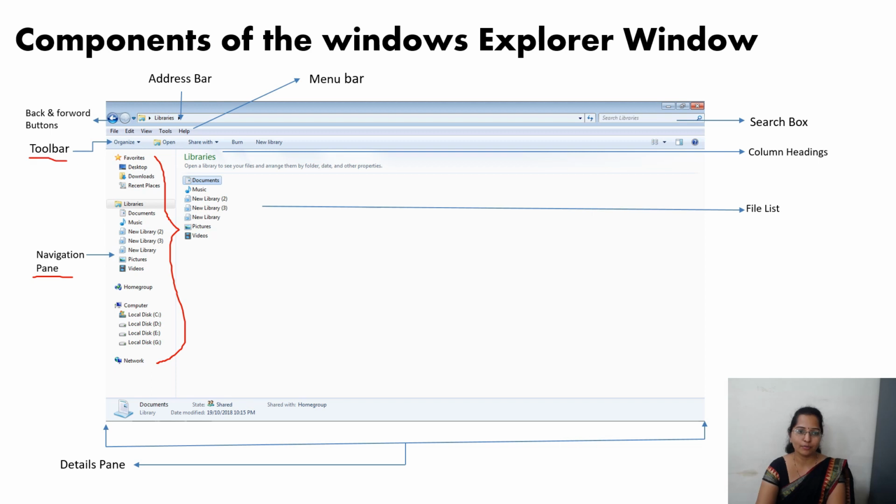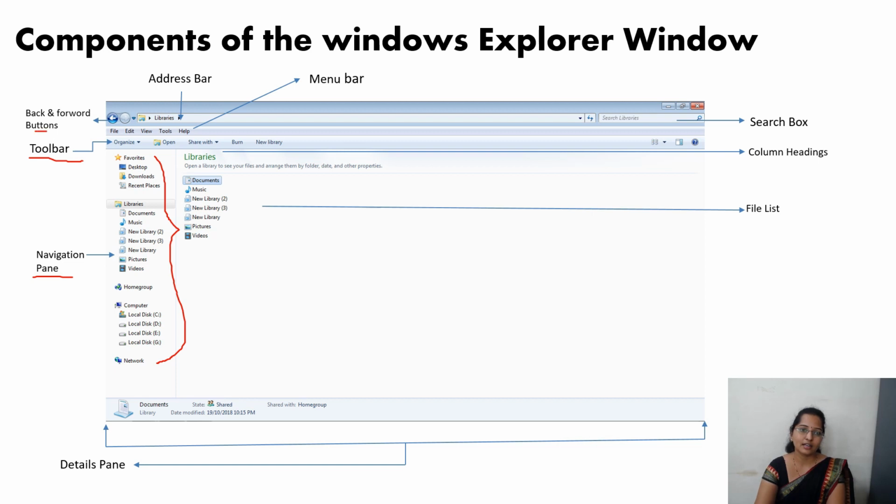Now we'll see the toolbar. What is the toolbar? In the toolbar, we can organize a file and a folder, we can copy a file, and we can create a new file or a folder. I'll show later how to create that.